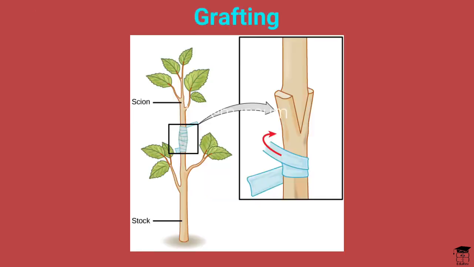Grafting. Grafting is a process in which two types of plants merge together to form a single individual. From one plant, we take a shoot system, and from the other, we take a root system. The tissue systems of the cutting become grafted into or integrated with the tissue systems of the plant base over time. Since the cambial tissue is really important for grafting, the monocots cannot undergo grafting. Only dicots can undergo grafting. In grafting, the shoot part is known as scion and the bottom part is known as stock.